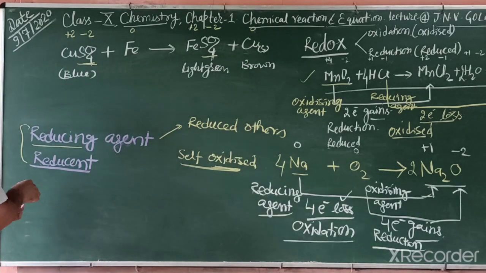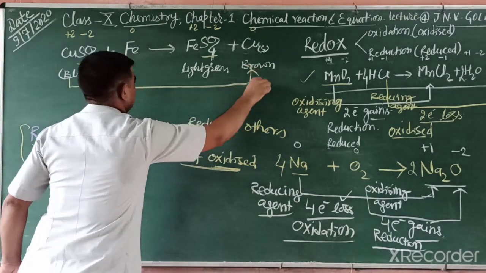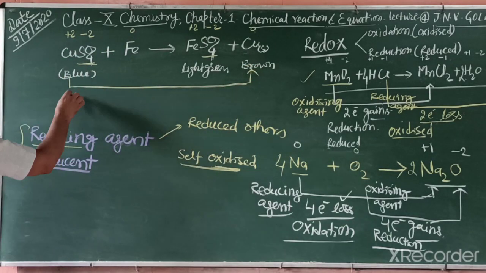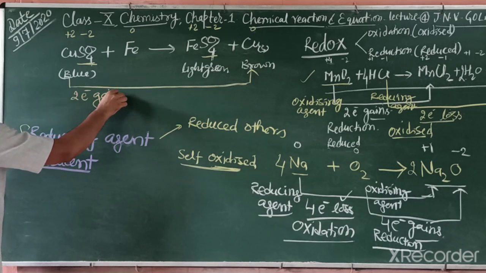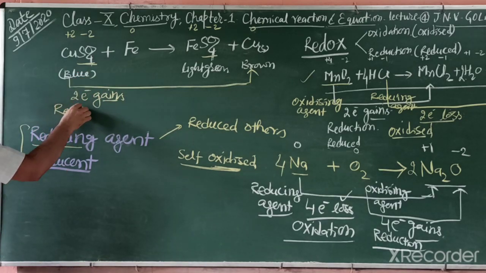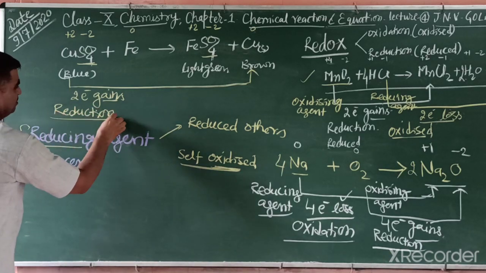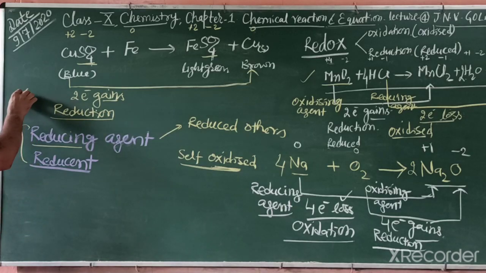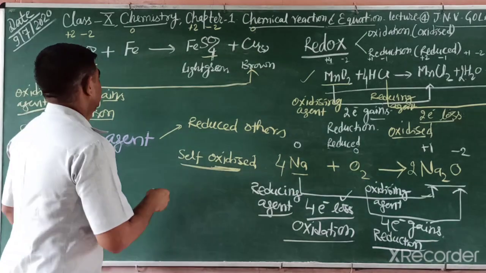So what changes? In this, +2 to 0. We observe +2 to 0, it means what will happen? 2 mole electron gain. Gain means reduction, you can say reduced. If reduction, then which type of agent? This is the oxidizing agent. It oxidizes others and is itself reduced.